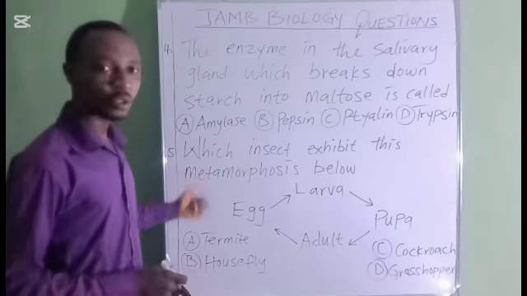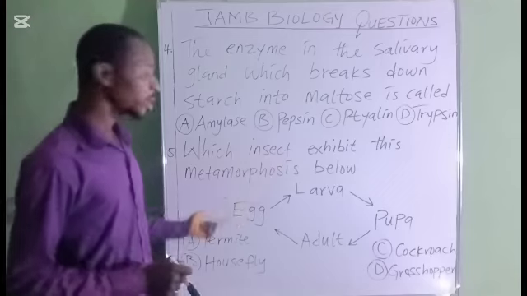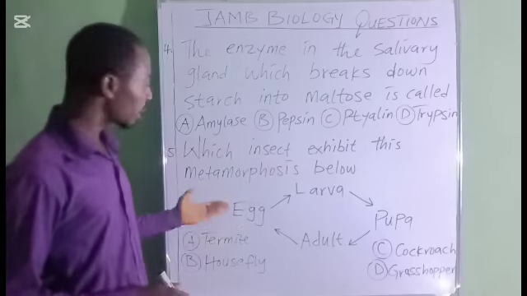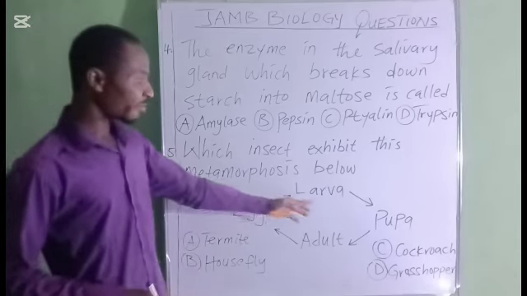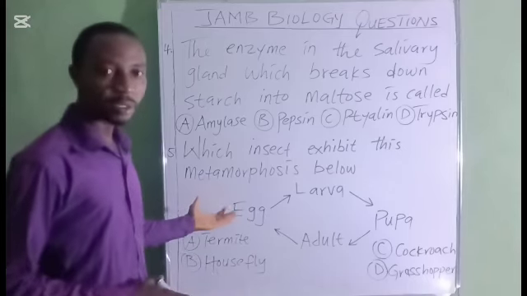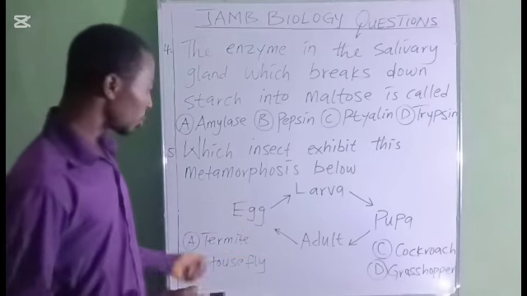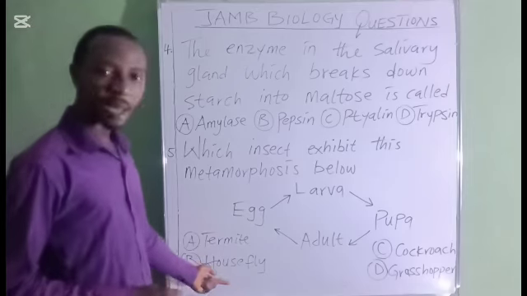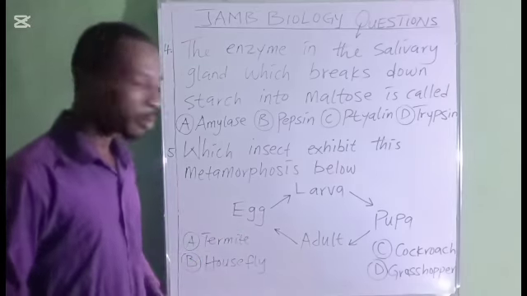So let's look at question number five. Question number five says, which insect exhibits this metamorphosis below? Of course, here we have egg, larva, pupa, and adult. And we know that this is an example of complete metamorphosis because it undergoes four stages. So here you have option A, termite, option B, housefly, option C, cockroach, and option D, grasshopper.